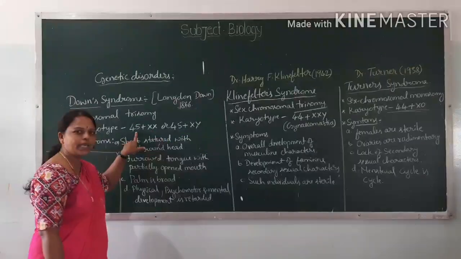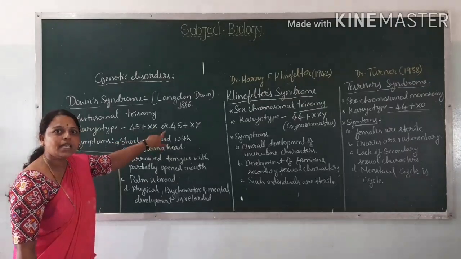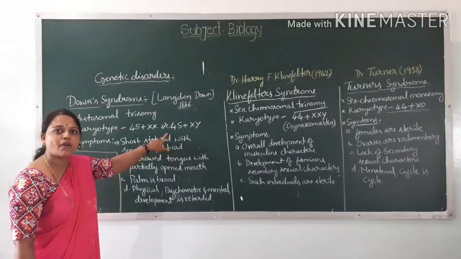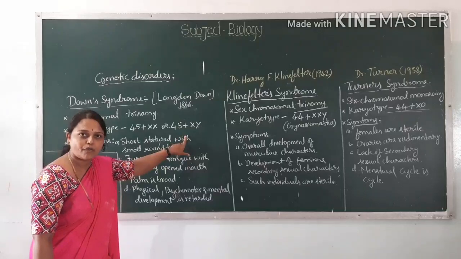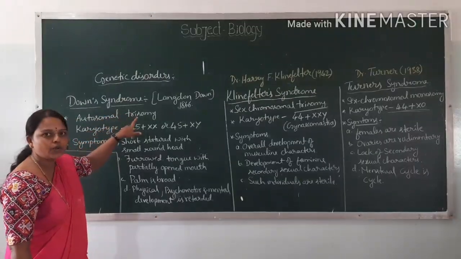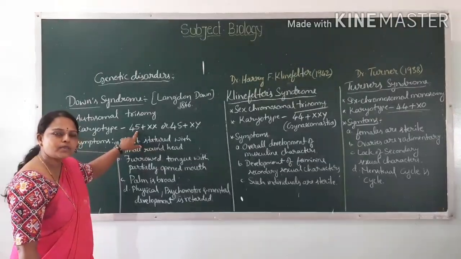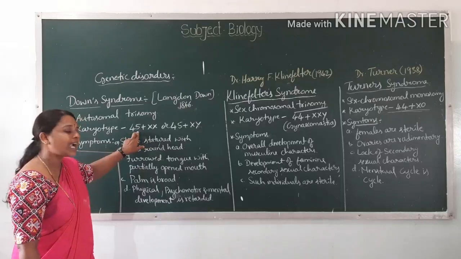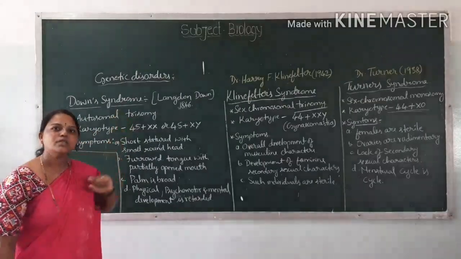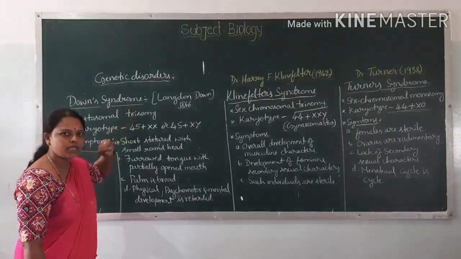So totally how many chromosomes? 45 plus 2 is 47. Instead of 46, 47 chromosomes are formed in this condition. That is called Down syndrome. If a person is having 45 autosomes instead of 44, that condition is called Down syndrome. He is suffering from that particular syndrome, Down syndrome.